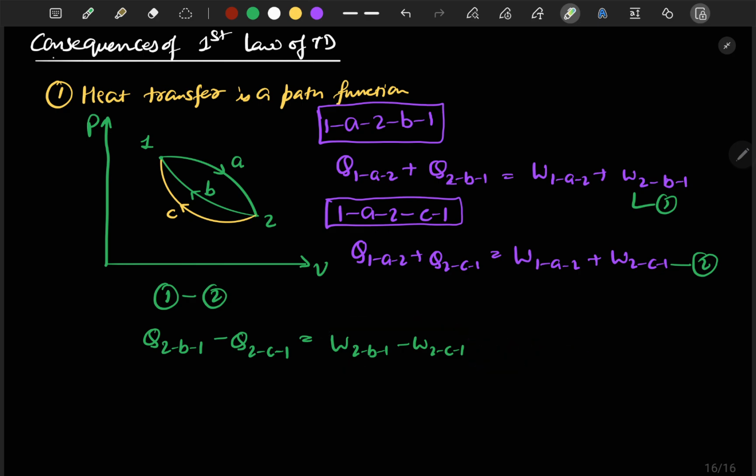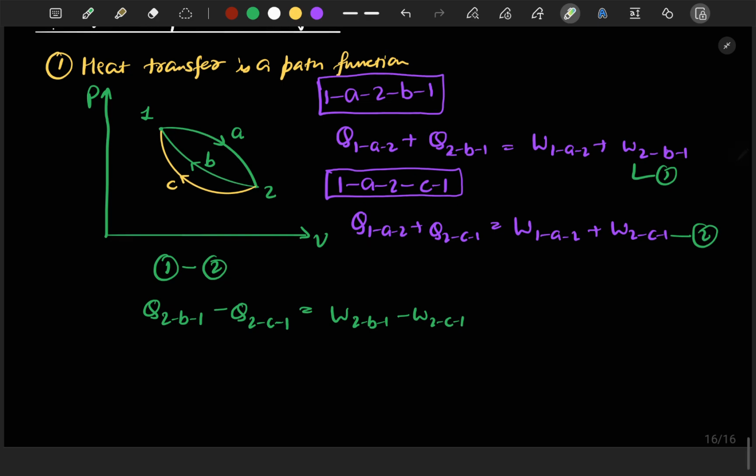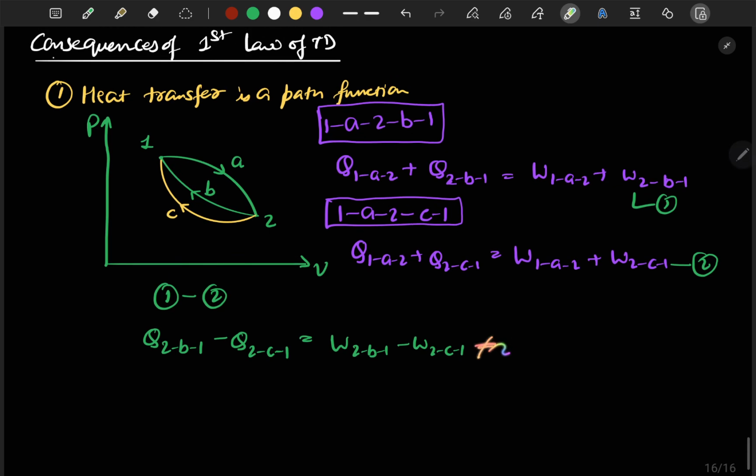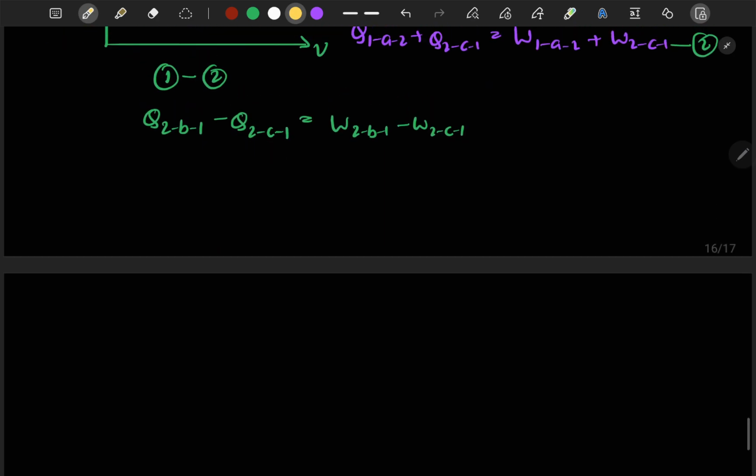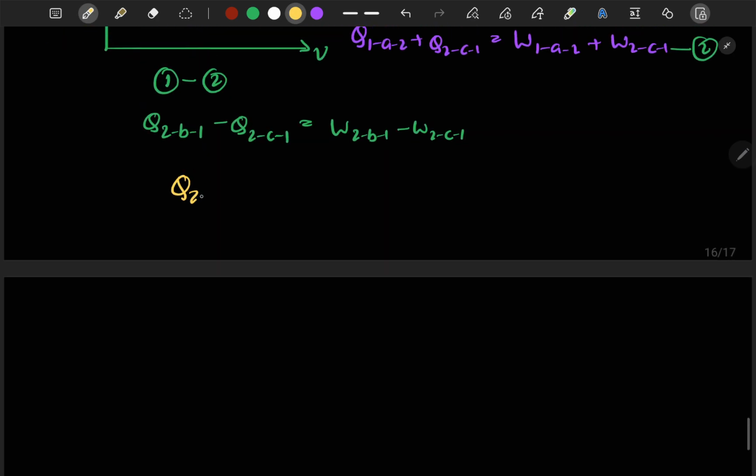If there is some other condition, then it may be less than 0. But we can say this is not equal to 0. This is for sure. Now since this is not equal to 0, we can say that Q2B1 is not equal to Q2C1. Hence we can say here that heat is a path function. It isn't a point function.